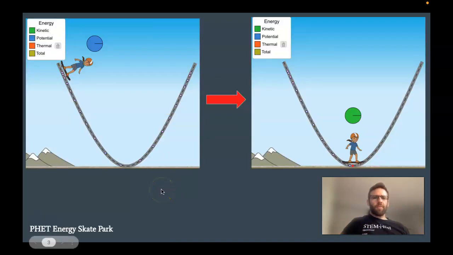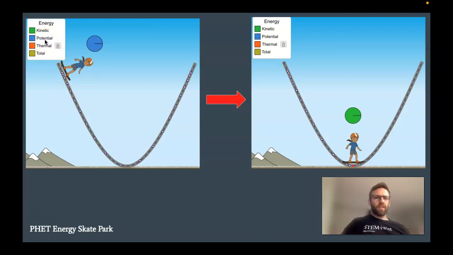Here's another example. If you want to Google the PhET Energy Skate Park, you can play around with this. It's a little simulation that shows a person skateboarding down a ramp, and they can go back and forth on this ramp. Right now, when they're at their highest position, they have a lot of potential energy.